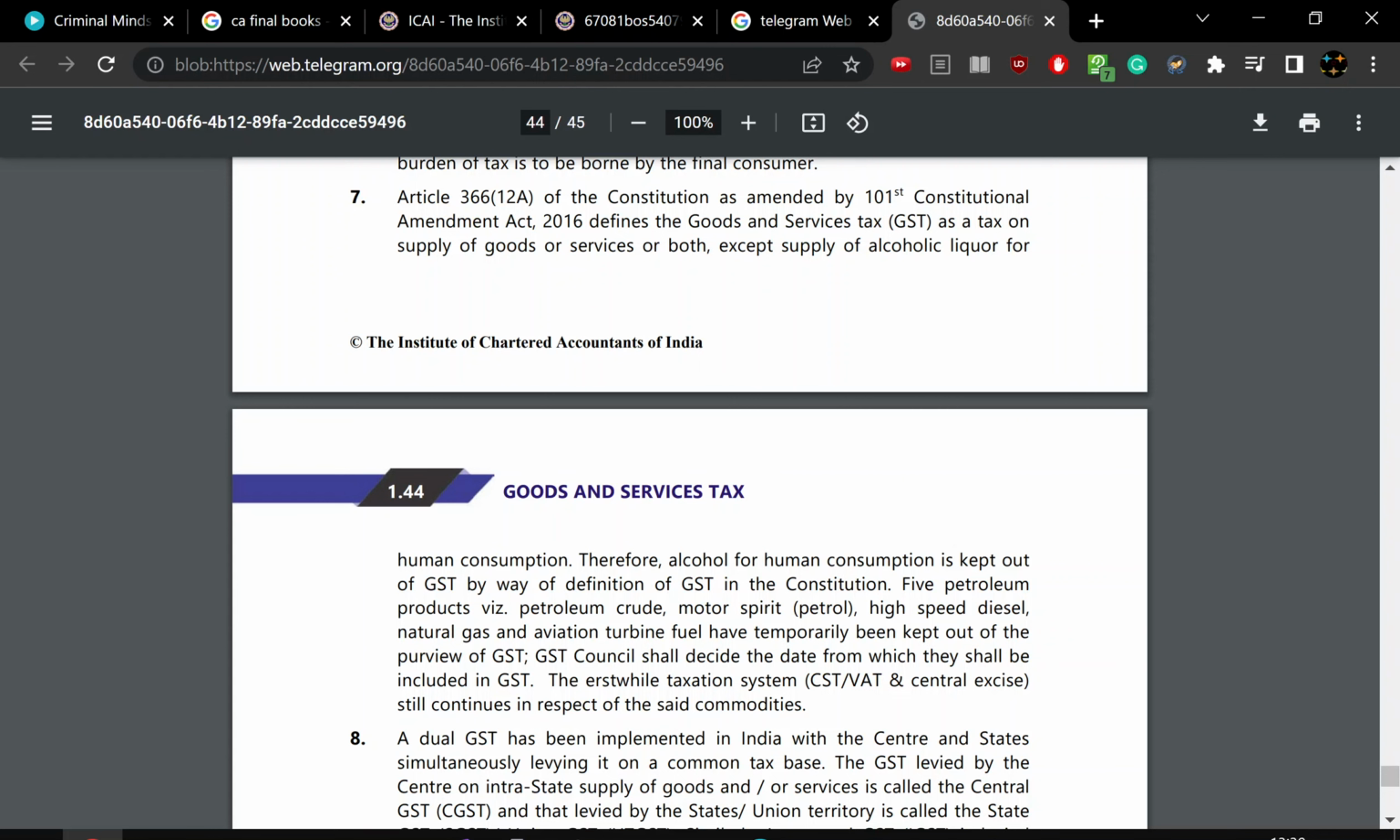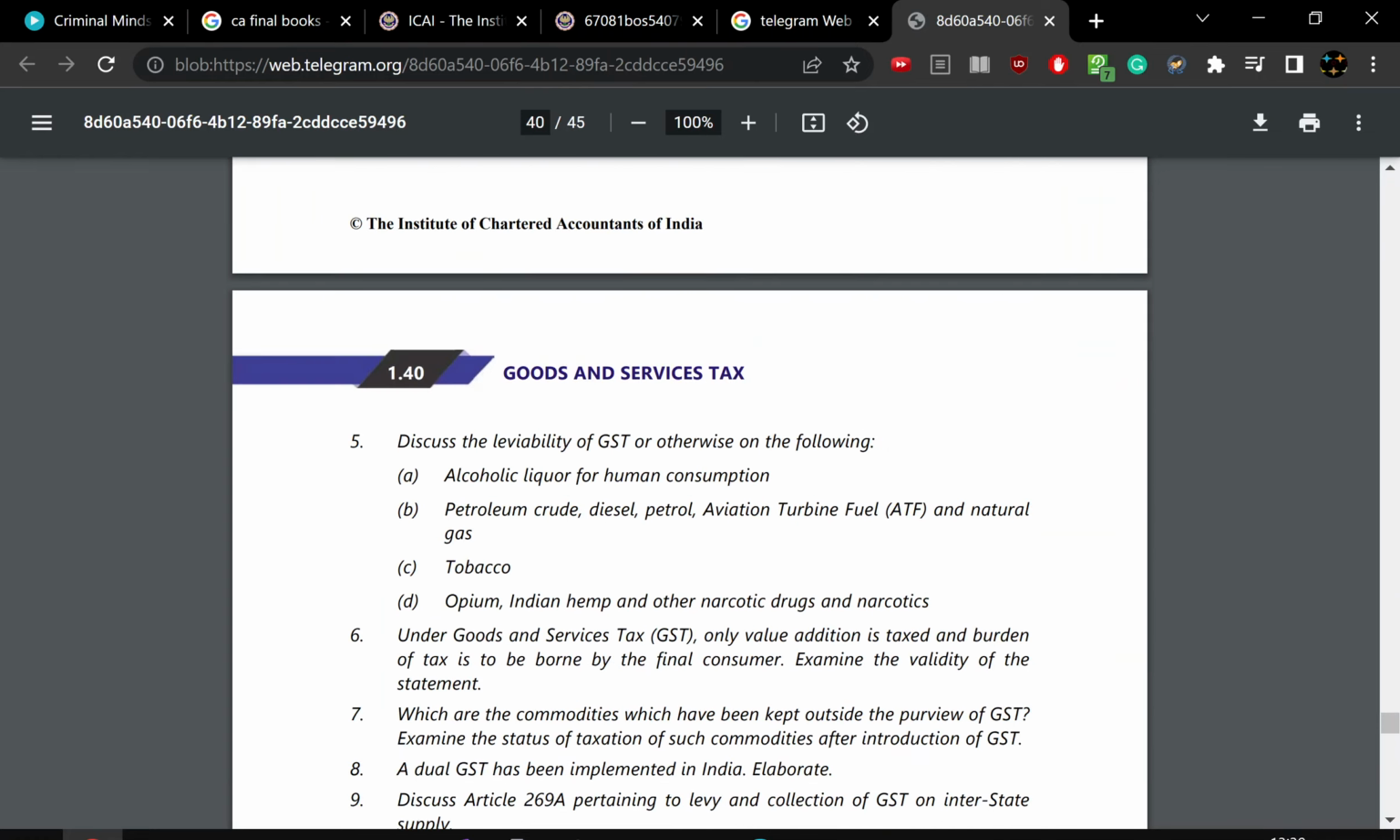Then the five petroleum products. What are the petroleum products? Petroleum crude, motor spirit, that is petrol, high-speed diesel, natural gas, and aviation turbine fuel are the five things kept out of GST by the council. If you tie the points together, what happens elsewhere? CGST and VAT are still continuing in respect of these commodities.